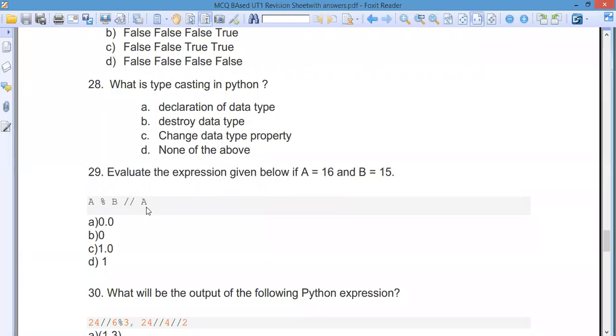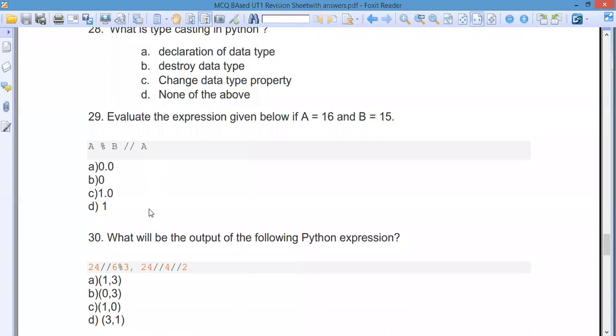So if you do the integer division, what will you get as the answer? Obviously it will be 0, because 1 divided by 16 will give you only this. All right everybody, so the answer of 29 is B. We are going by this way.